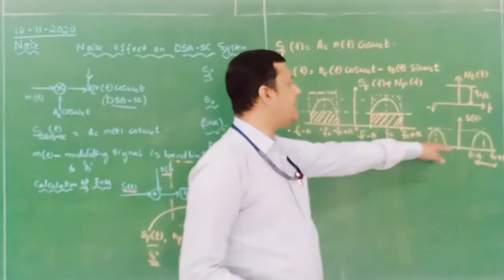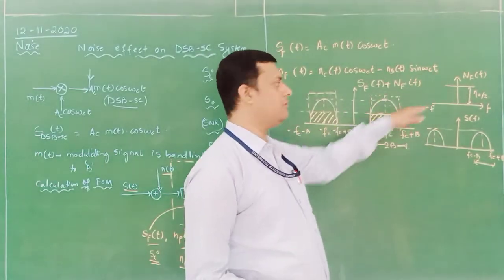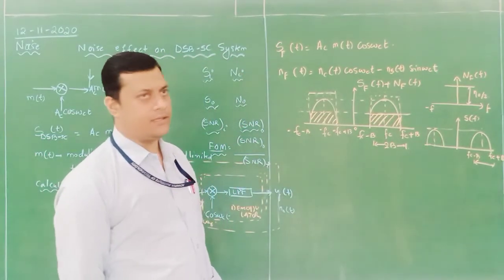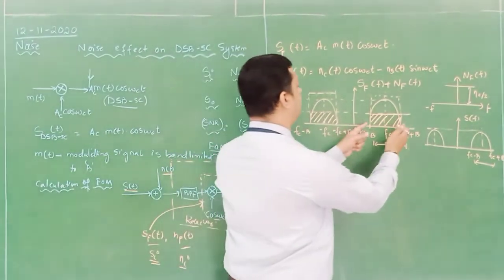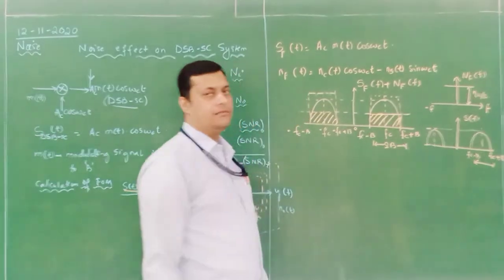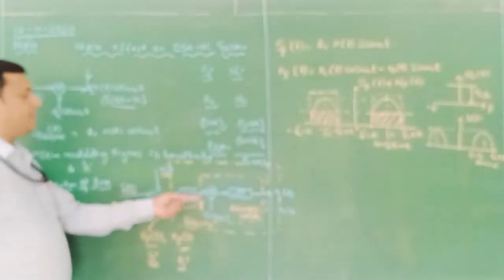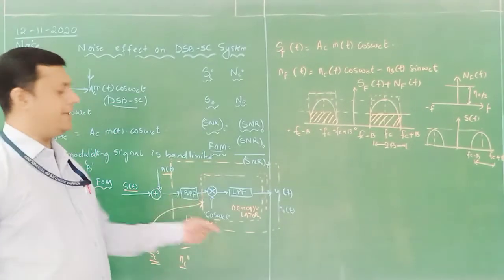Now you need to add these two. If you add these two, you will get this sort of filter, that is the output of the band pass filter, which has a bandwidth of 2B. So this is the analysis of the signal entering the demodulator.